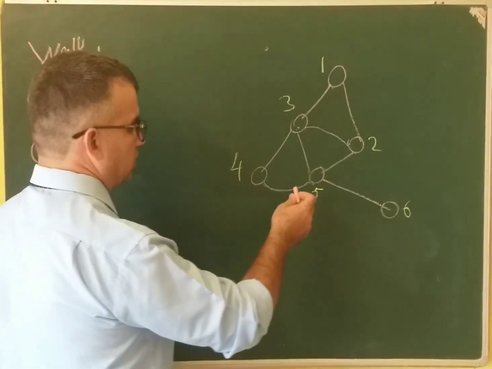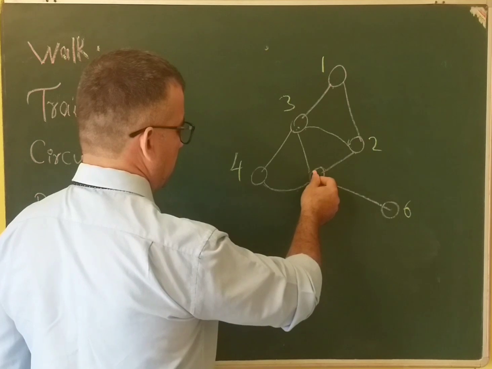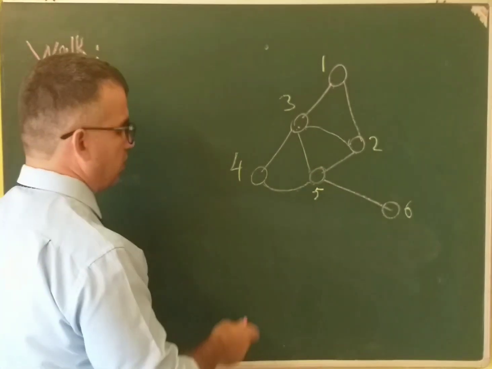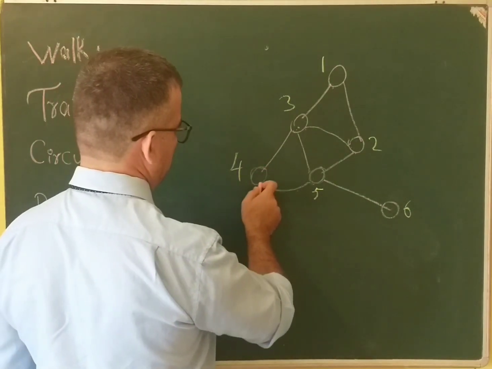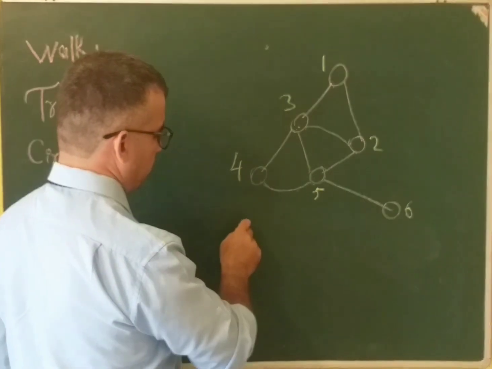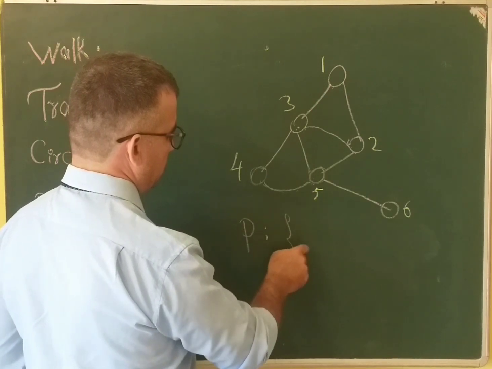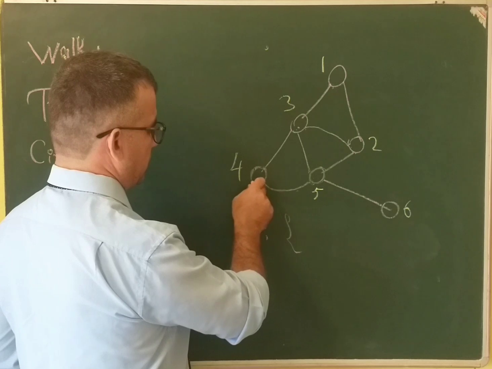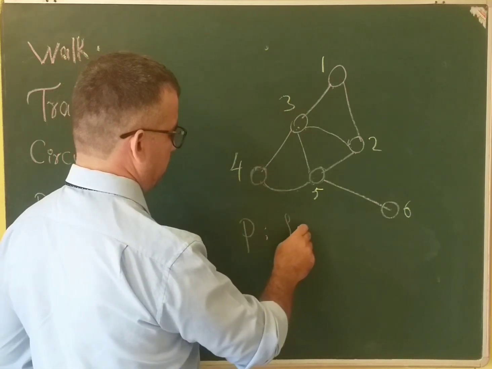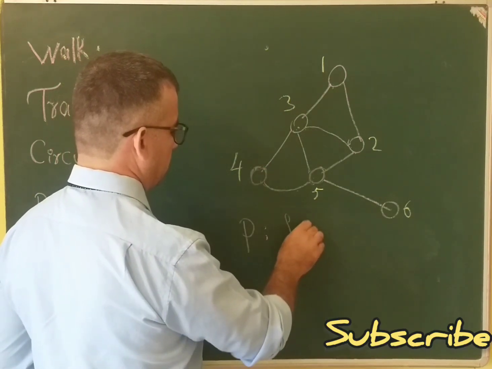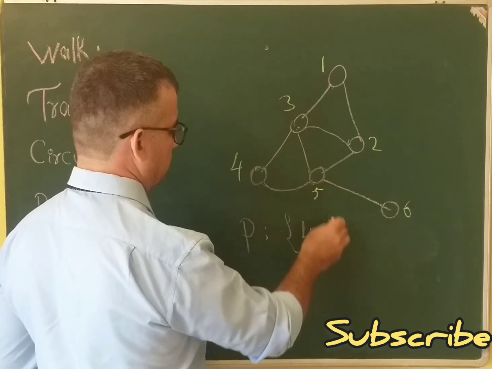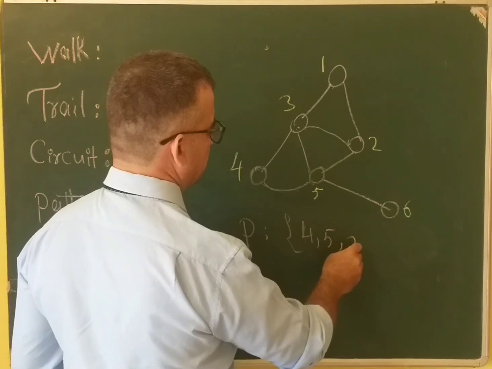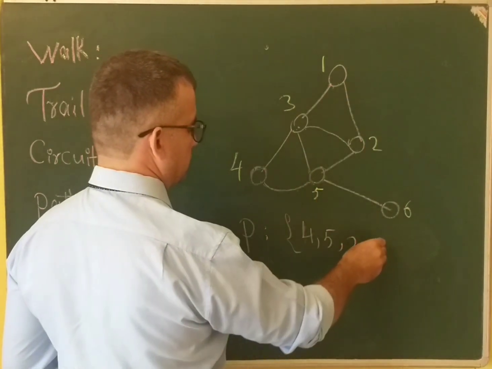For example, if I want to create a path in this graph, we can start from one of these vertices. For example, I want to make a path of this graph by starting from vertex 4, and then I can go to vertex 5, then I can go to vertex 2, then I can go to vertex 1.